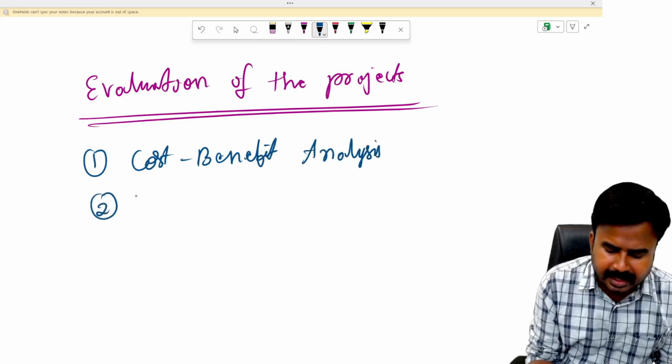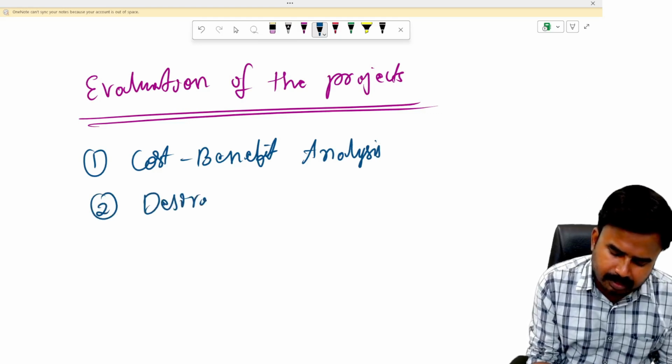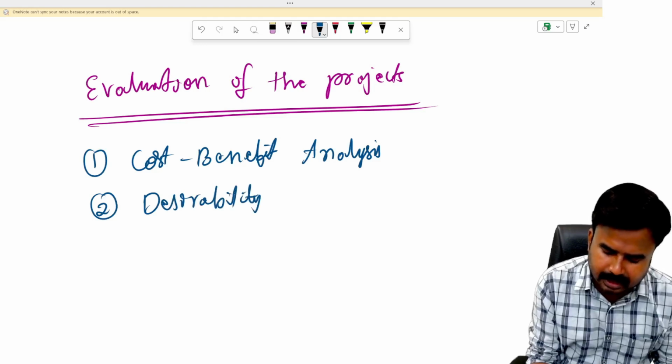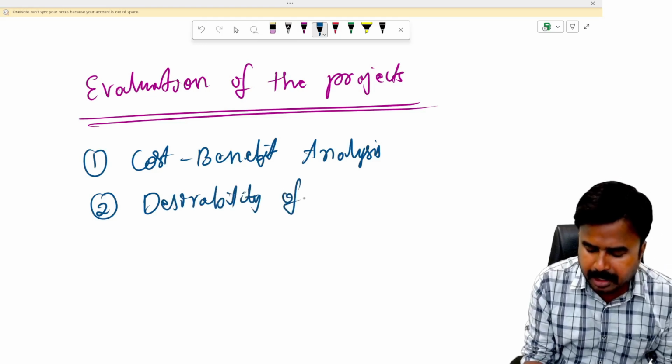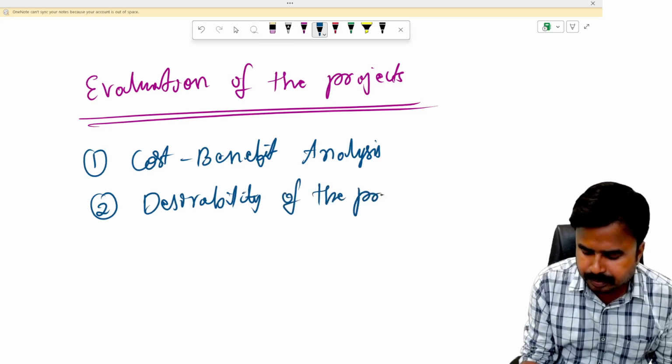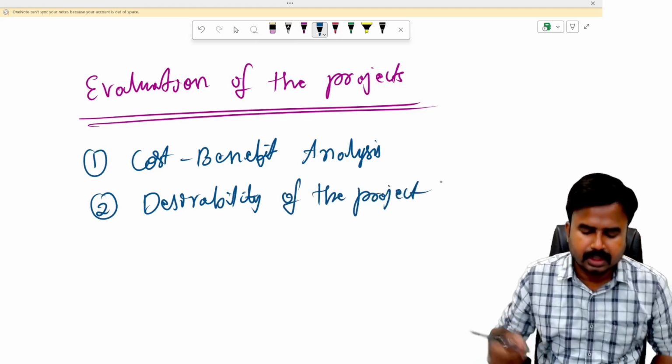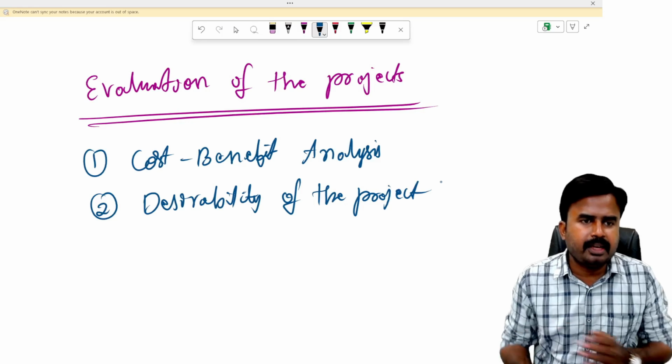The second area is desirability of the project, deciding whether we should accept the project or reject the project. So these are the two important areas in the evaluation of the projects.